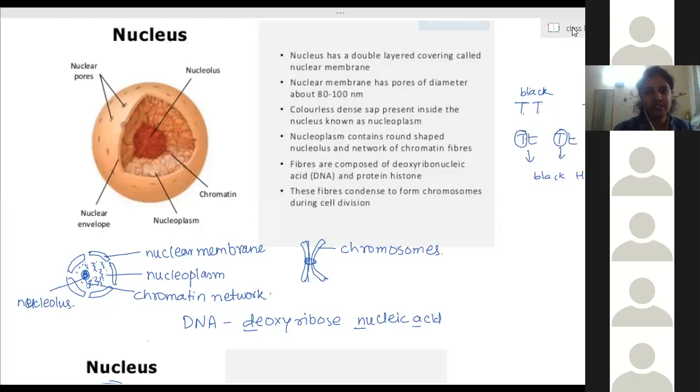That you will learn in much more detail in the hereditary part, that is in the class 10th portion. Right now, I don't want to confuse you by explaining to that limit. Understood? Yes, ma'am.